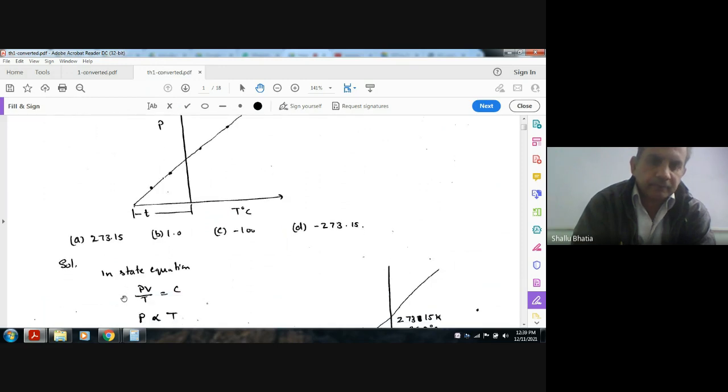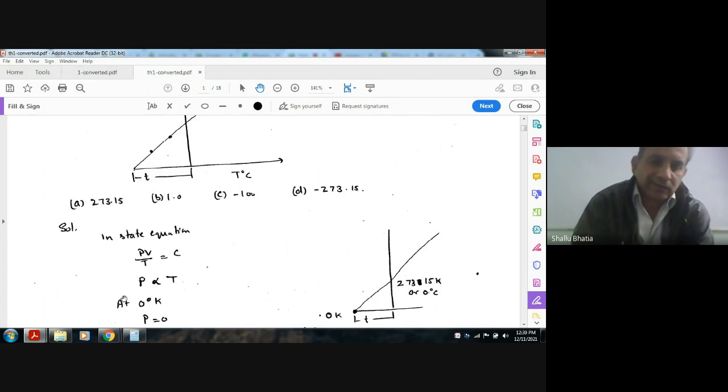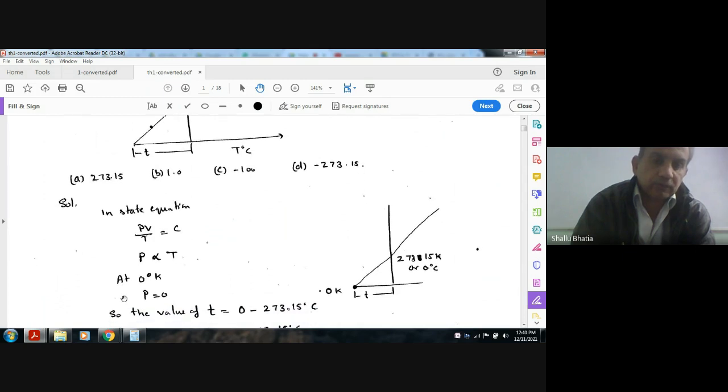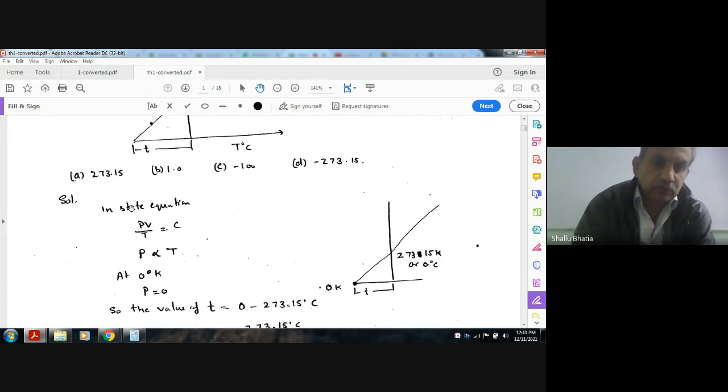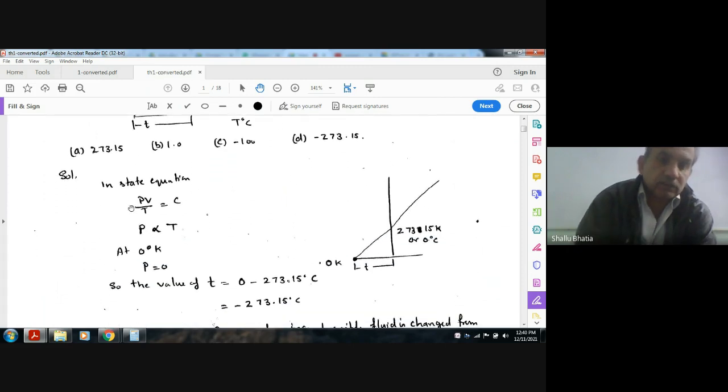From the gas law we know that PV by T is constant, and for a constant volume thermometer the volume is constant, so P is directly proportional to T. So at this point the P is zero, so T will also be zero. T is in Kelvin, so T is 0 Kelvin.